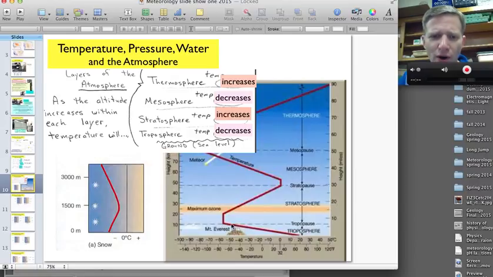Yes, it gets colder as we go up in the troposphere. There's our ozone layer within the stratosphere, but that's where it starts to get warmer again. And then up near space in the mesosphere, it gets colder again. And then up, really space, really it'd be pretty dark there, it starts getting warmer again out in the thermosphere. So temperature increases, then it decreases, increases in the stratosphere, and then as we go up in the troposphere, which is where weather occurs, the temperature goes down. It goes down as you climb the mountain.